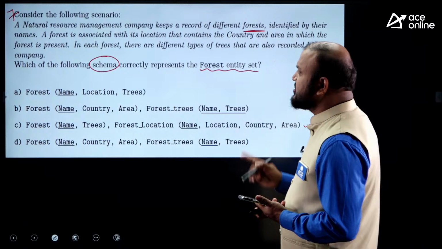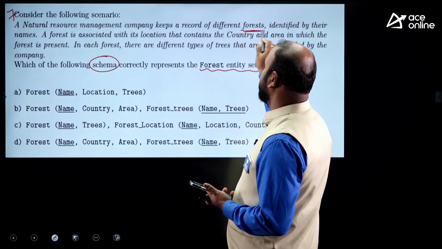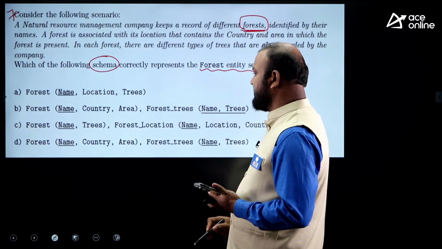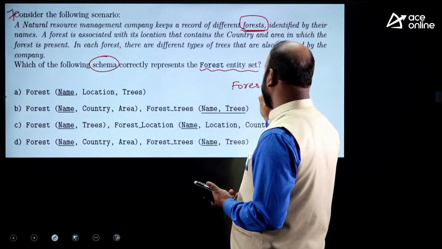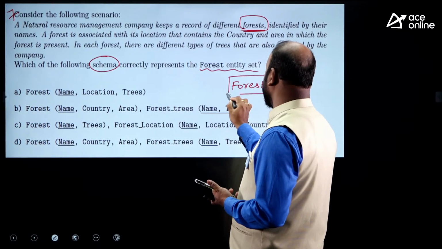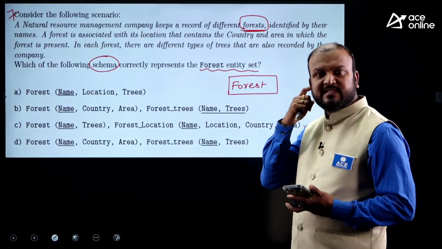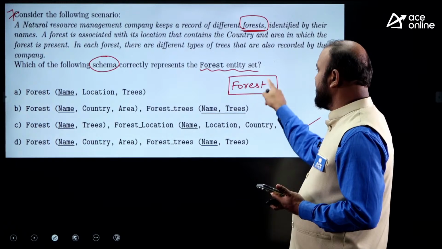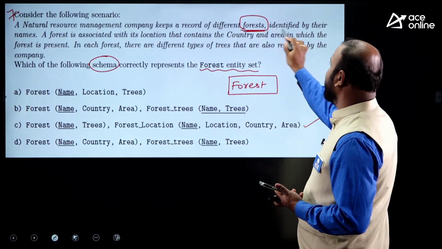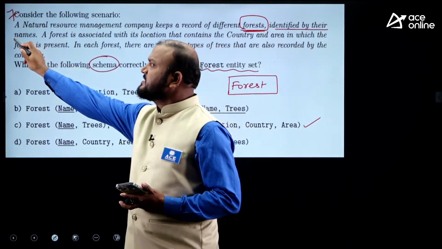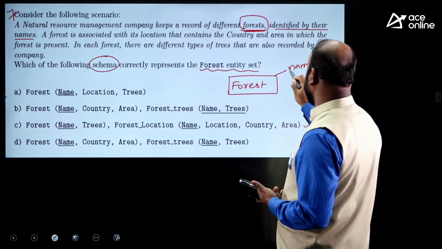Look at it: a natural resource management company keeps a record of different forests. Different forests means it requires information about the forest, and forest could be one entity set. An entity set is represented with a rectangle symbol. Identified by their name means each forest has a unique name. So I can call name a unique attribute.